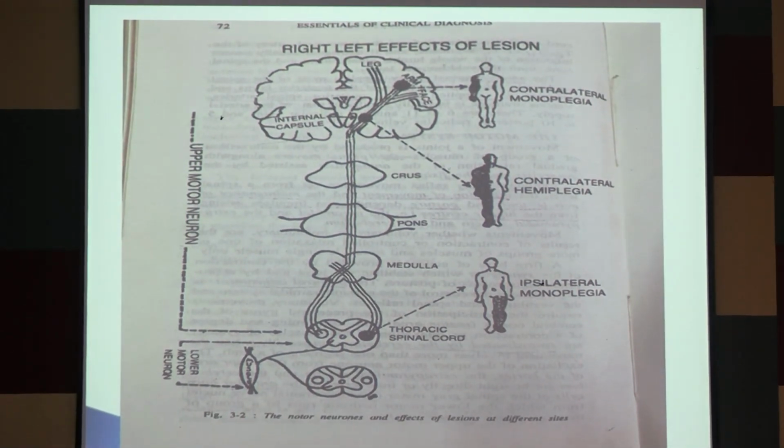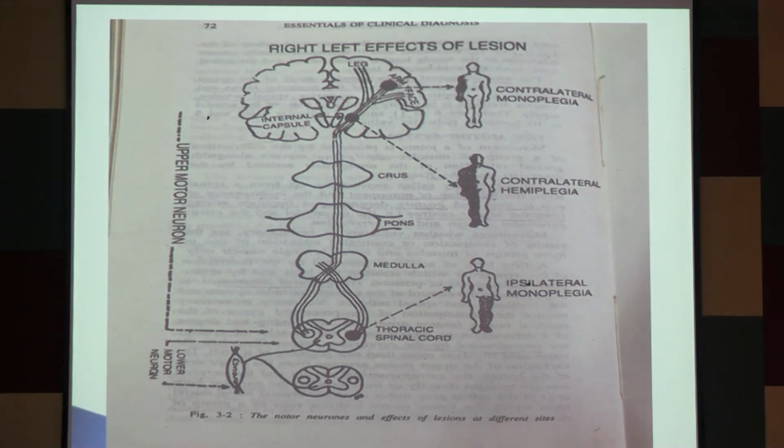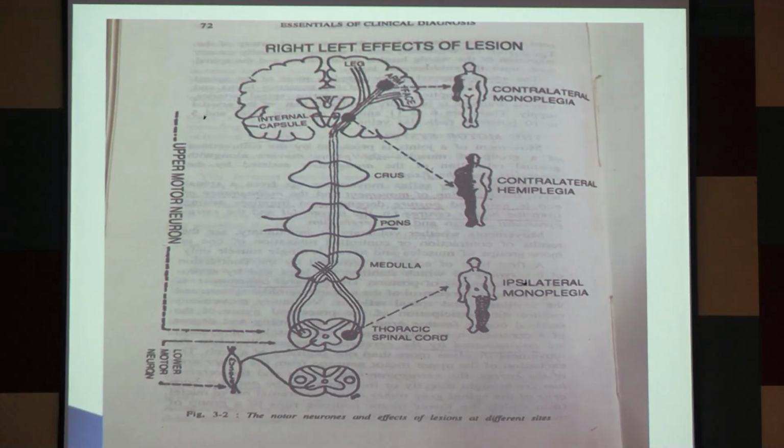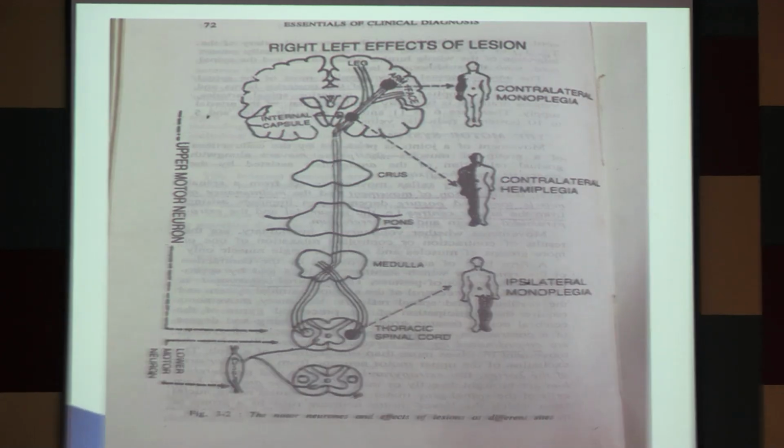In it, the leg fibers are in the middle and the head fibers are at the periphery. Then they meet at the internal capsule. They are very much compact in the anterior limb of the internal capsule. Then they gradually come down and cross at the level of the medulla and go up to the anterior horn cell, relaying in the anterior horn cell of the spinal cord. From the anterior horn cell onwards, up to the muscle spindle, it is a lower motor neuron. From the brain up to the anterior horn cell, it is the upper motor neuron. Good.